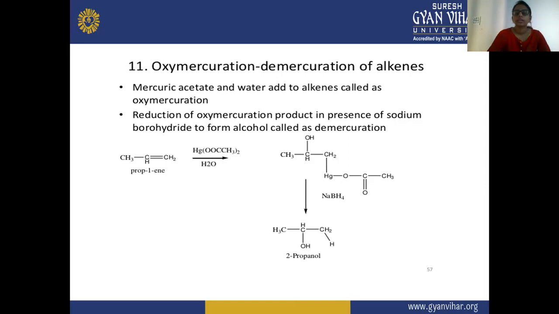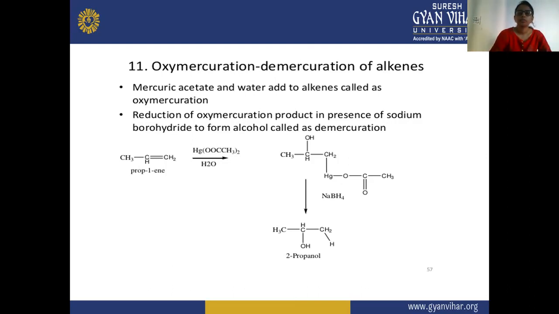After that, there is a formation of product, and after that it gets reduced in the presence of sodium borohydride, and there is a formation of alcohol. So we are getting alcohol at last in this process.